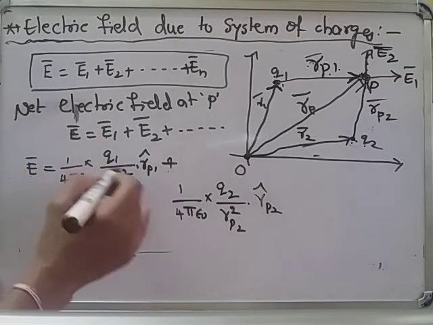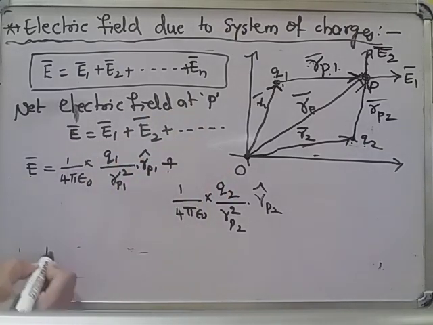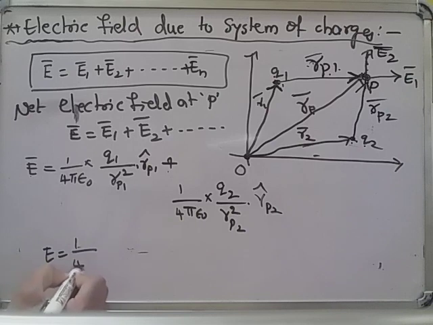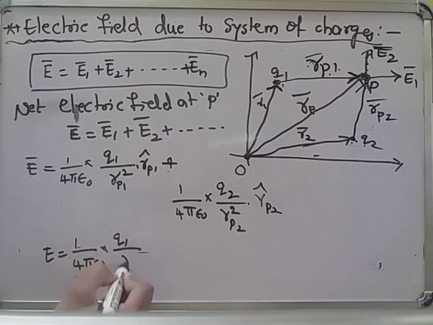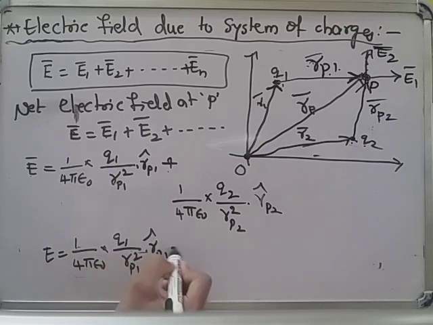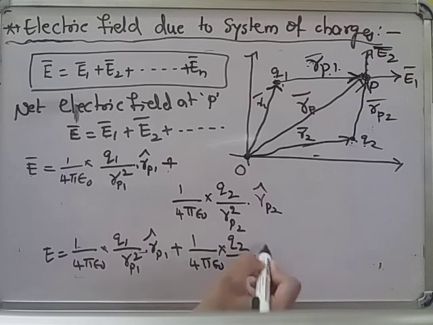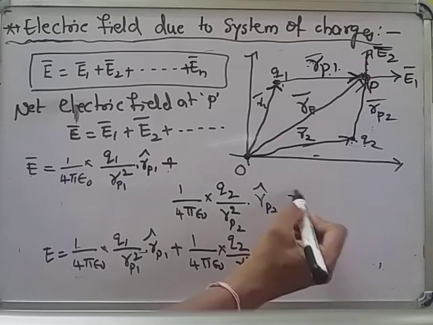That is, if it is plus Q or minus Q, the direction will change. And the final formula is: electric field equals 1 by 4 pi epsilon naught into Q1 by RP1 whole square into RP1 cap, plus 1 by 4 pi epsilon naught into Q2 by RP2 whole square into RP2 cap, and so on if more charges are there.